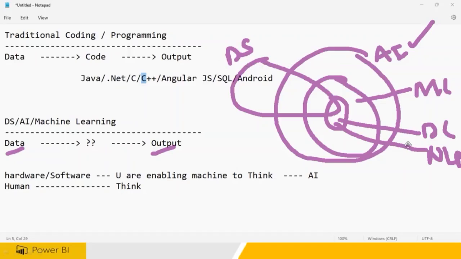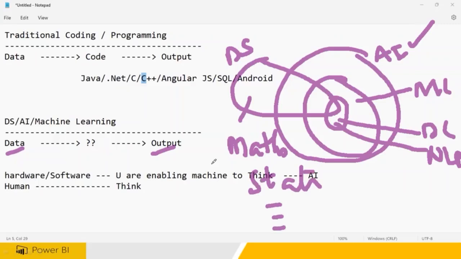Data science has everything. Not only this, in data science you need to get completely into maths. Clear? And you need to know stats, probability, differential calculus, a lot of things you're going to be learning. So data science means artificial intelligence, machine learning, deep learning, neural networks, plus a lot of mathematics also has to be included.